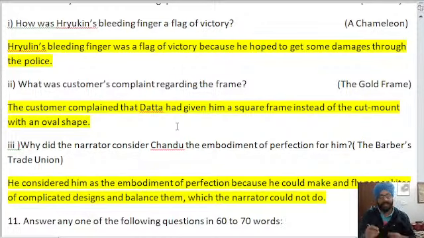What was the customer's complaint? The customer complained that Datta had given him a square frame instead of a cut mount frame.